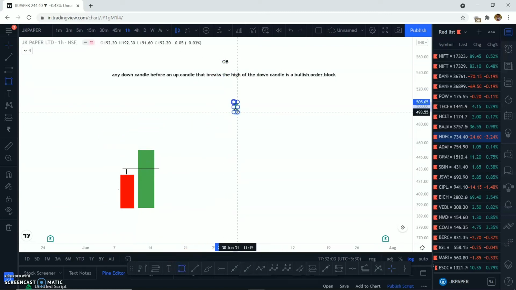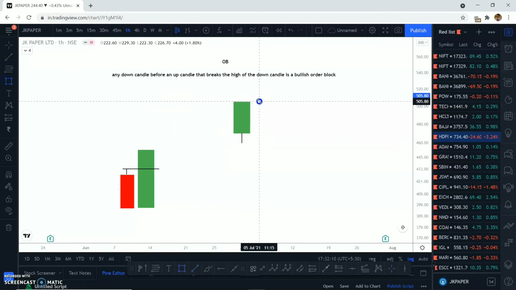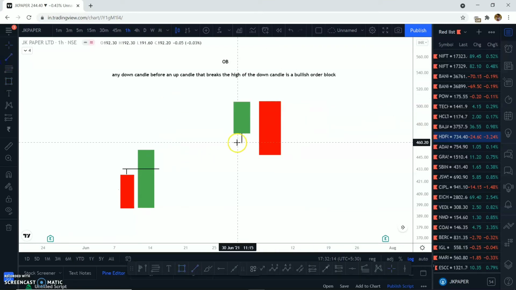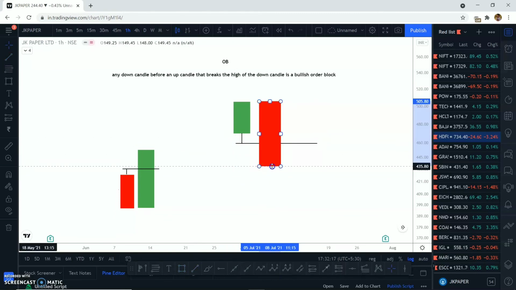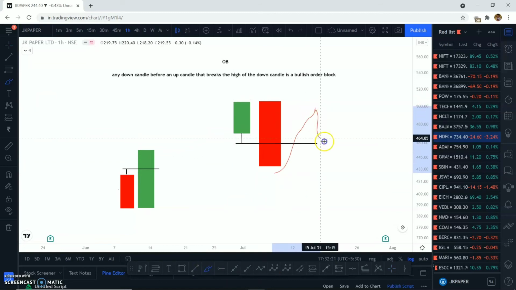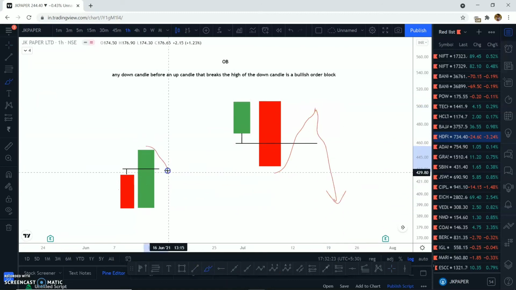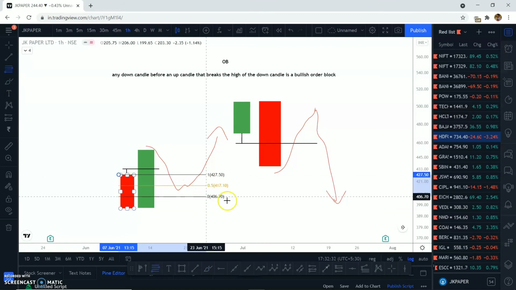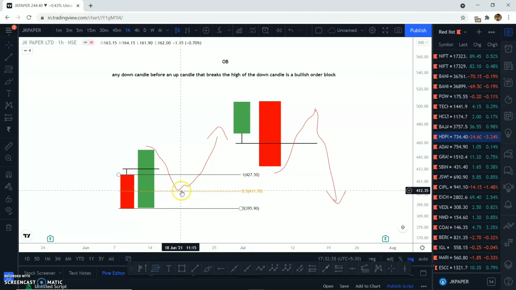Now obviously the bearish order block is this: any up candle before a down candle that breaks the low of the up candle is your bearish order block. Same concept applies here as well. The price comes here, you can expect the price to move lower. The price comes here, you can expect the price to go higher. So it is probably gonna react from this level, the open of the body, the close of the body, or the 50% of the body.